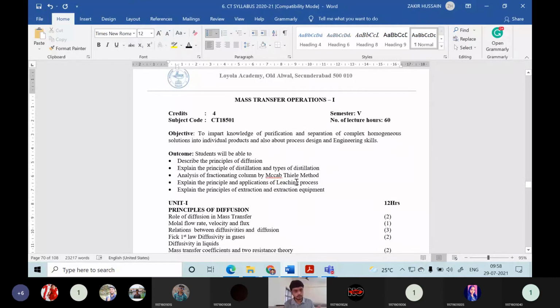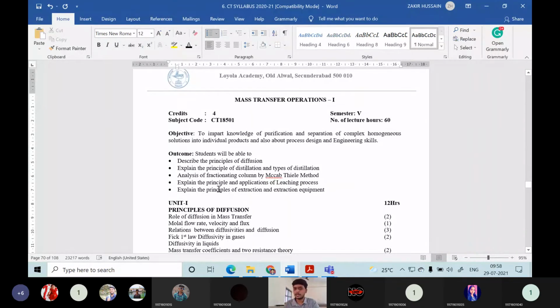Instant coffee, you are seeing whatever the instant coffee. What is that instant coffee? That is nothing but prepared from the coffee beans using a leaching process only. So how you are preparing your coffee or tea in your household? That preparation is nothing but your leaching operation. We will be discussing more detail about leaching operation here.